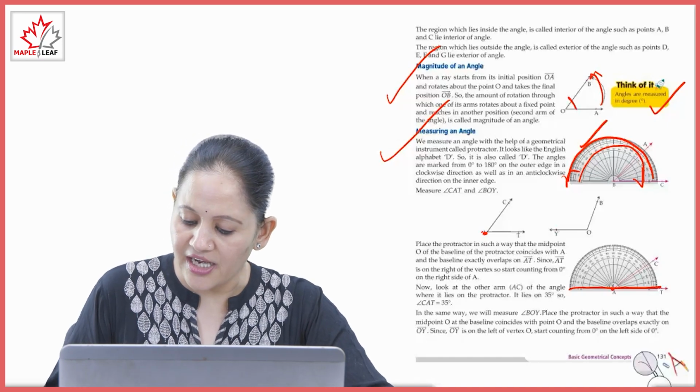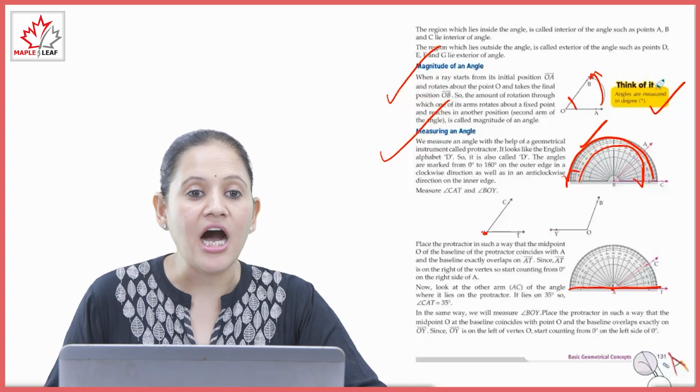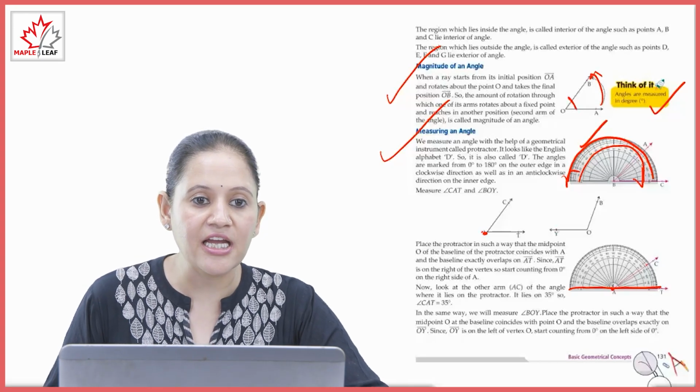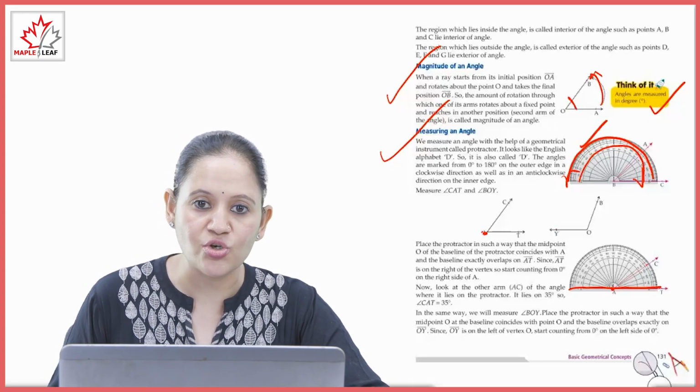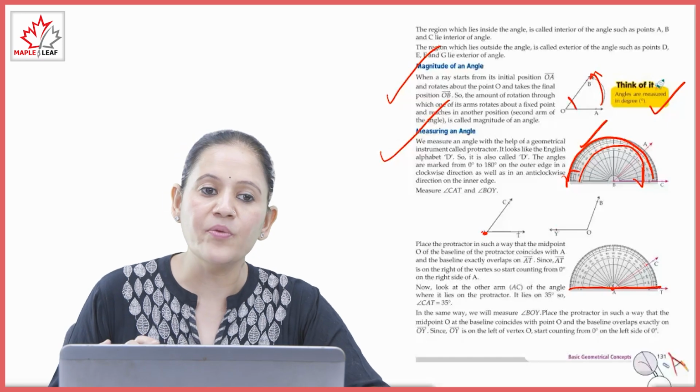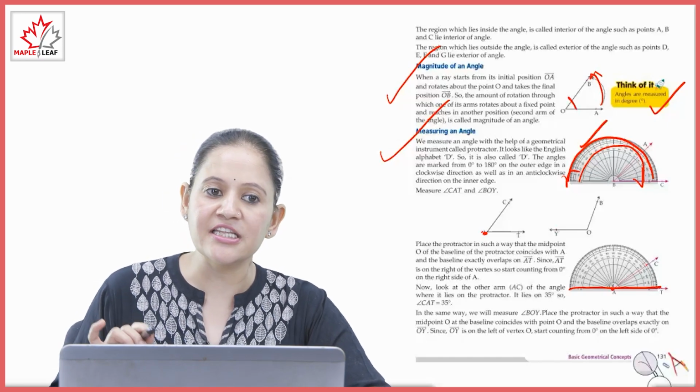So the other arm C is here. Now look at the other arm AC, the angle where it lies on the protractor, that shows 35 degrees. So measure कितना हो जाएगा, angle CAT 35 डिग्री.